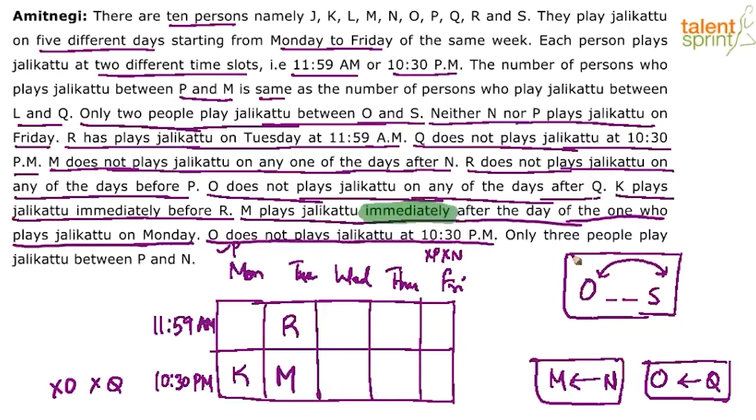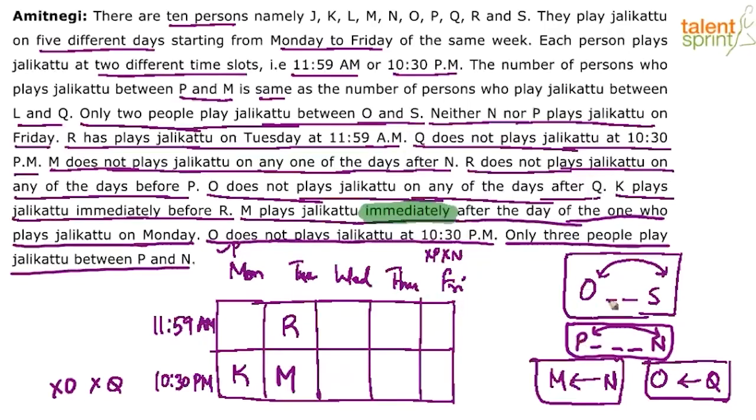Only 3 people play Jallikattu between P and N. Only 3 people between P and N means what? P dash dash dash N. There are 3 people between P and N, and these can be interchanged: P dash dash dash N or N dash dash dash P. 2 possibilities. So basically we have been able to map K, R, M in these slots.